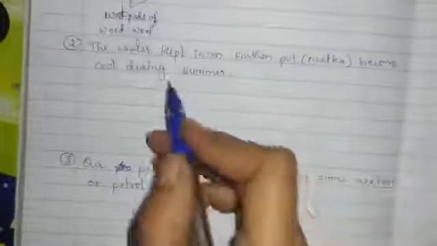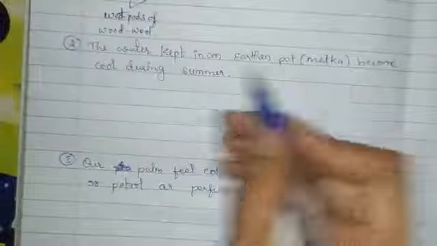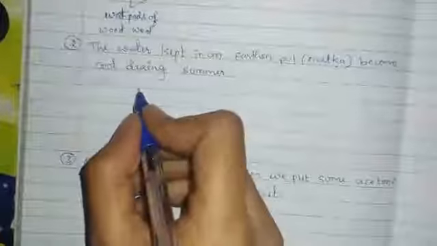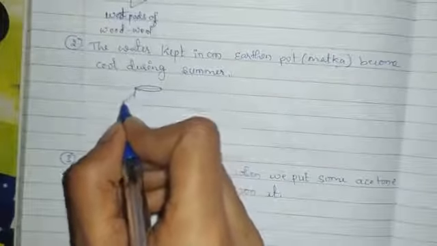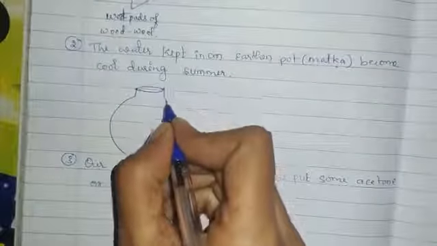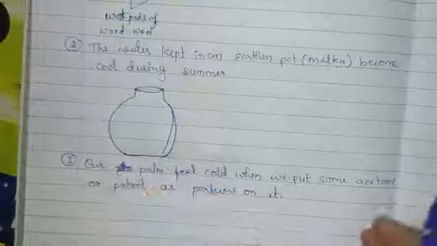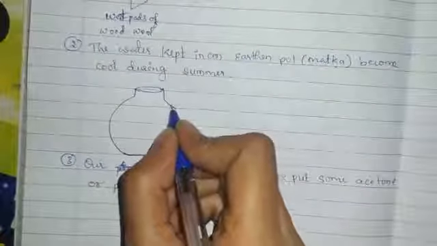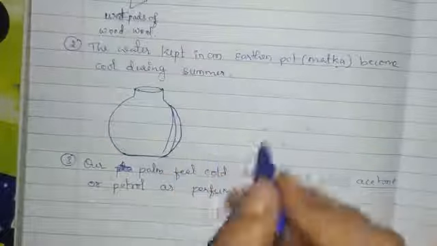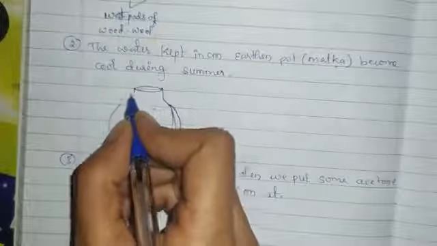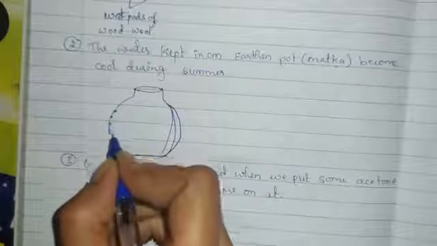Next one: water kept in an earthen pot or matka becomes cool during summer. See, this is the earthen pot. It has some pores.